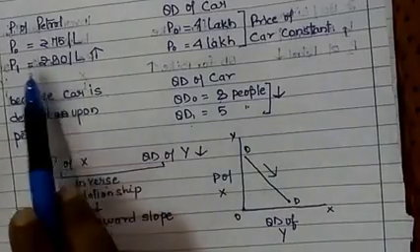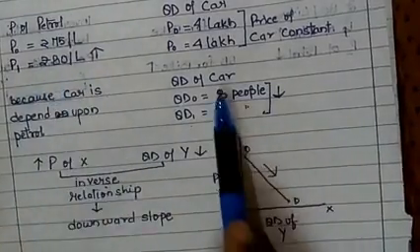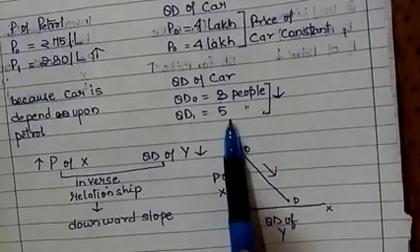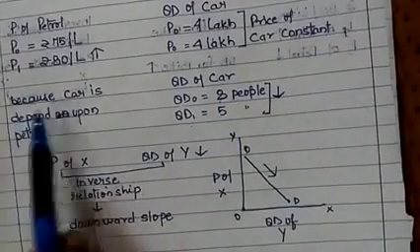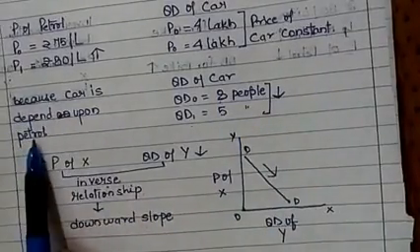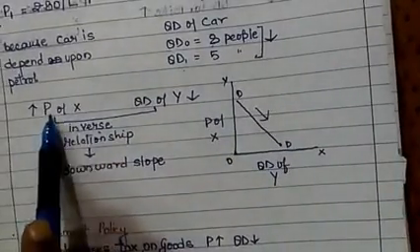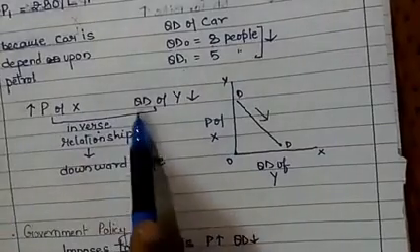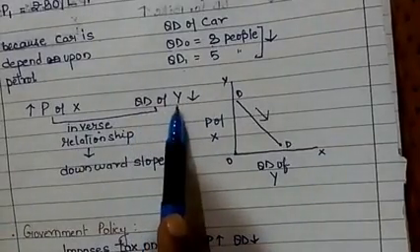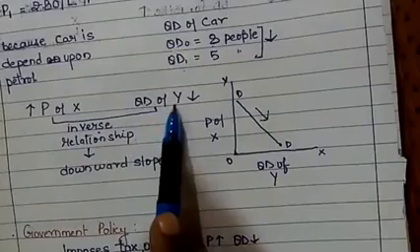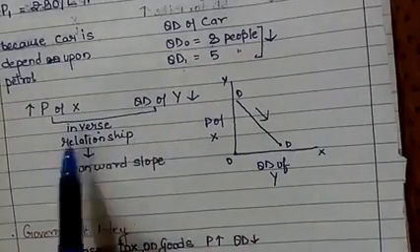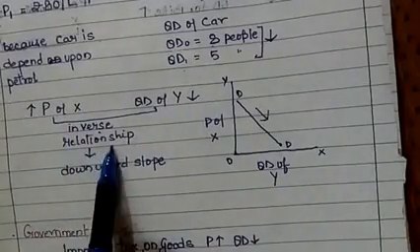Therefore when price of petrol increases, quantity demanded for car decreases. Why? Because car depends upon petrol. When price of X, that means price of petrol, increases, quantity demanded of Y, Y is car, is decreasing. It shows an inverse relationship.